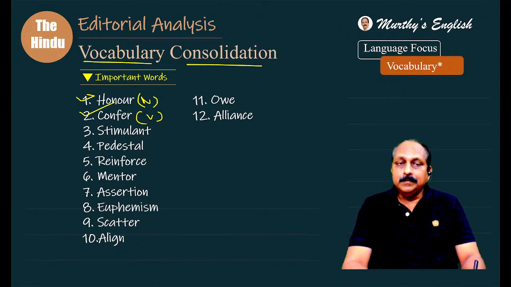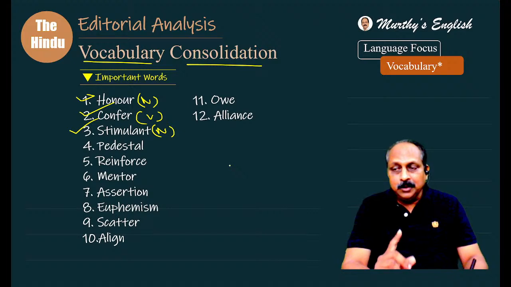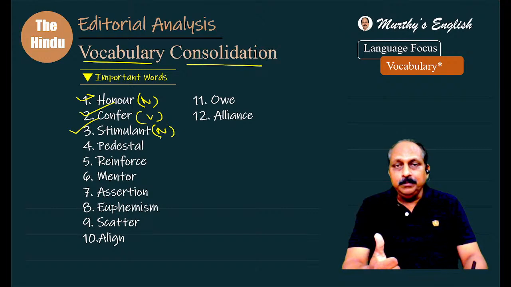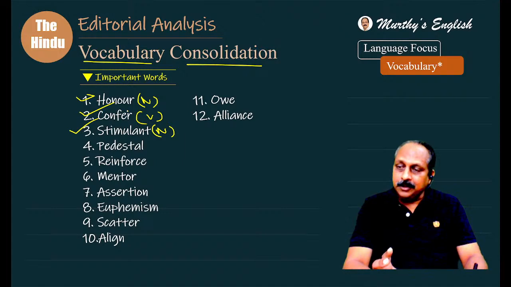Second one is over. Stimulant. Stimulant, part of speech, noun. What is the verb form? Stimulate. I would like to tell one more thing. When you respond for these, try to recollect the synonyms, word forms, word usage, word combinations based on the editorial context. That will help in the long run. It acts as a stimulant, used in the editorial. Confer the award, confer the honor, used in the editorial. Try to remember the context, the combinations that will help in the long run.